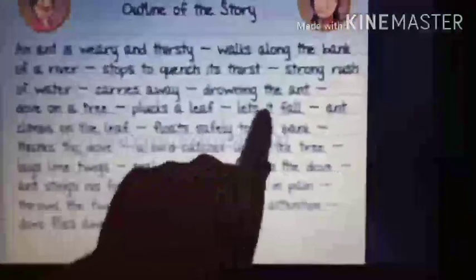An ant is weary and thirsty, walks along the bank of a river, stops to quench its thirst. Strong rush of water carries away, drowning the ant. Dove on a tree plucks a leaf, lets it fall. Ant climbs on the leaf. Okay, so this is the outline.